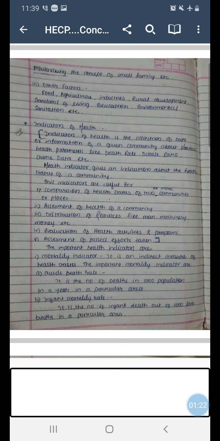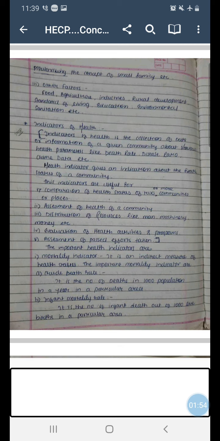Or suppose government has launched any health related scheme in the last year, now to assess what is the outcome of that scheme, whether there is an improvement in the health status of that community, or whether people are utilizing that facility under the scheme which is available for them,